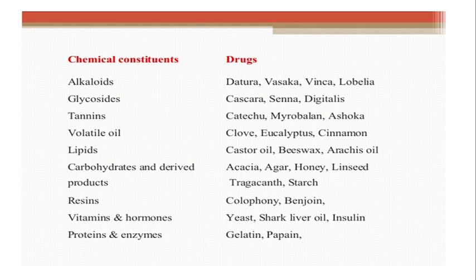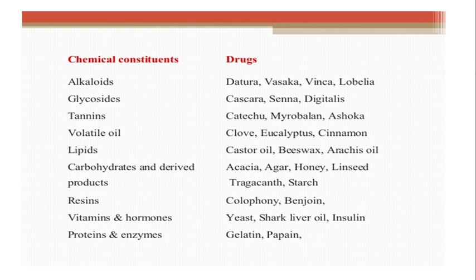After that, the next class is glycoside. Glycoside means those compounds having a glucose side chain. Here again there are two moieties, a glycone moiety and an aglycone moiety, and these two are attached by means of a glycosidic linkage. The drugs which come under glycosides are Cascara, Senna, Digitalis.